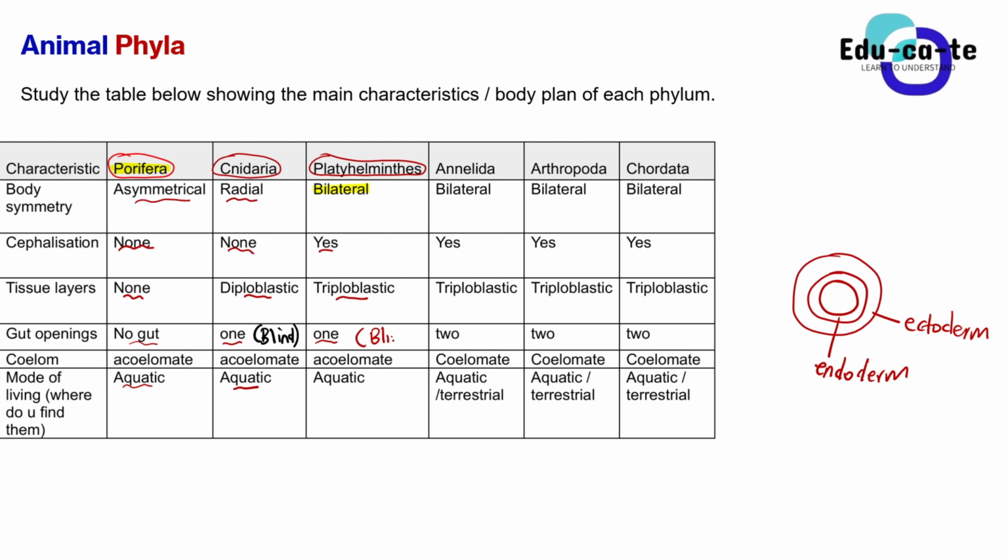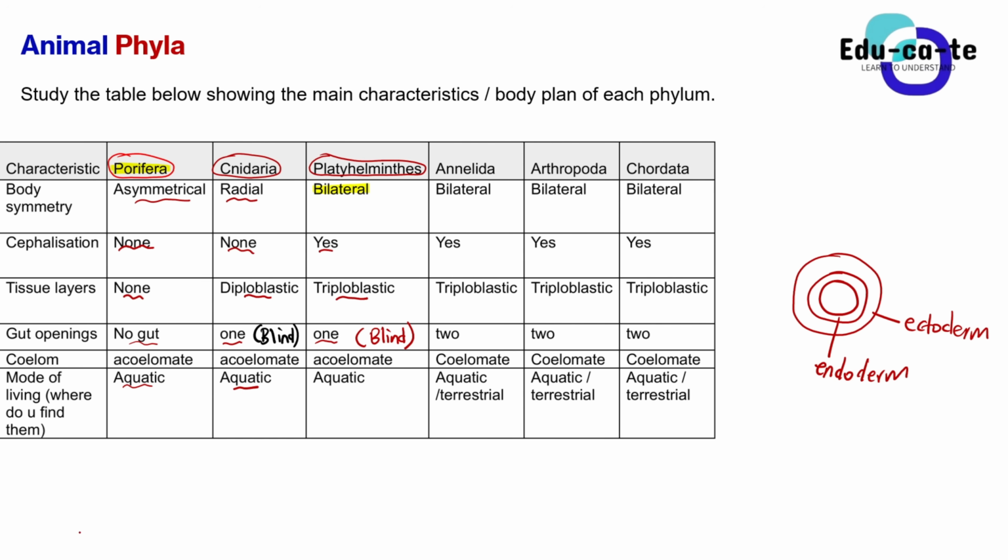The explanation is still similar to the one of a cnidarian, because it simply means that there's only the mouth. They only have got a mouth, they don't have an anus. So basically they will feed using the mouth, and they will also excrete using the mouth, because they do not have any other opening for excretion.